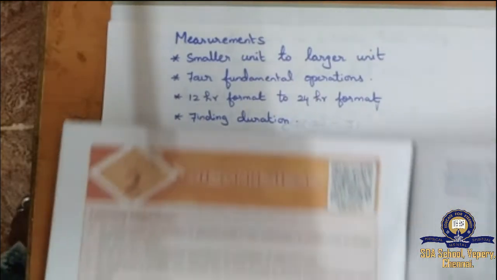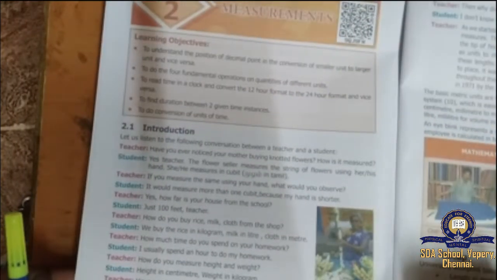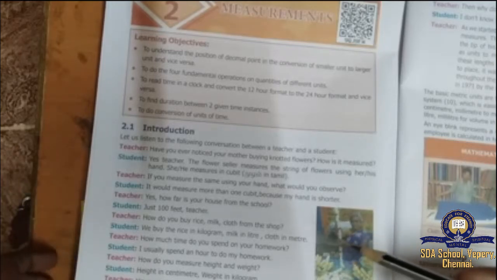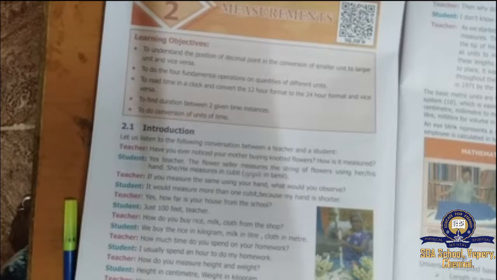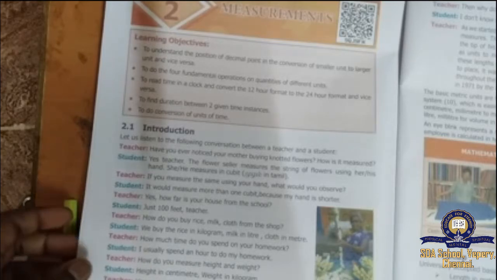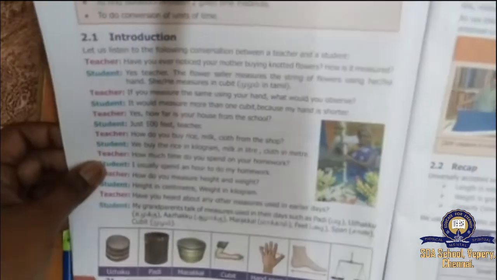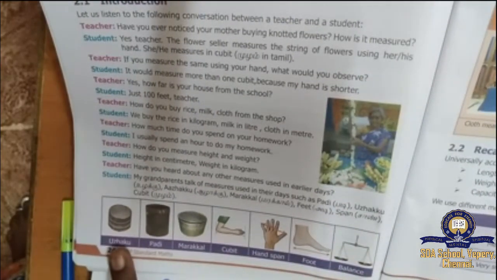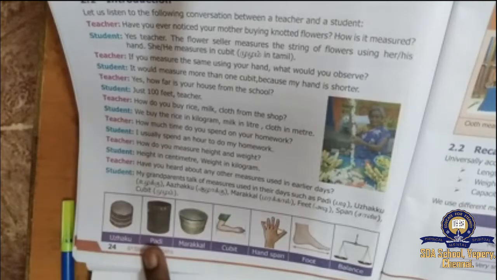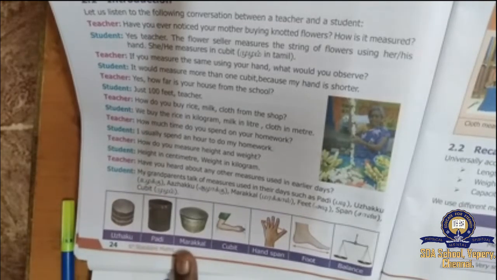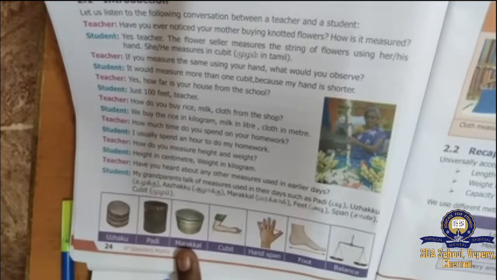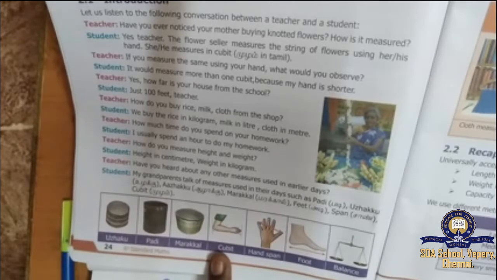Before that, previously, in olden days, how did people used to measure things? It is given as Vazhakku. In your page number 24, the picture is given here. This is the type of measurements using Vazhakku. This is Padi. This is Marakkal. If you ask your grandmother, she will tell you how it looks and how it is useful. Marakkal. Cubit.